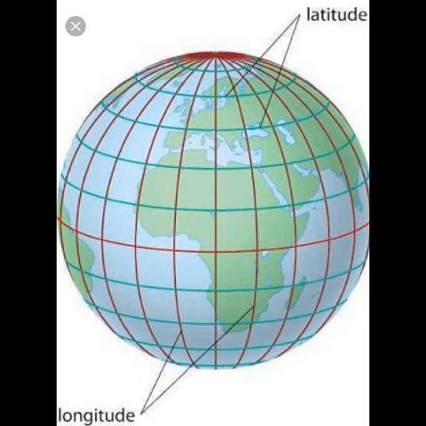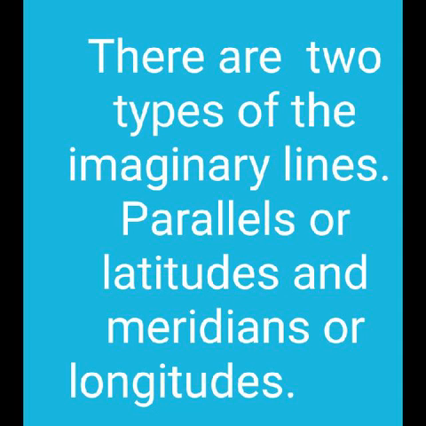What is this? This is a globe. Look at the globe. Some horizontal and vertical lines are drawn on the globe. They are not true lines, they are imaginary lines. These lines help us to find out the locations on the earth. There are two types of imaginary lines: parallels and meridians. Parallels are latitudes and meridians are longitudes.